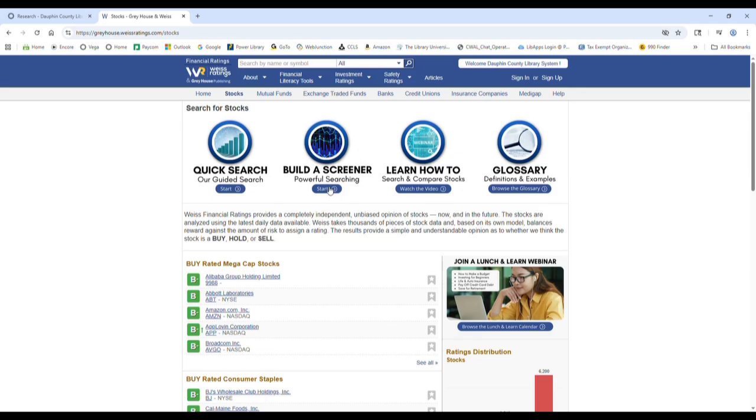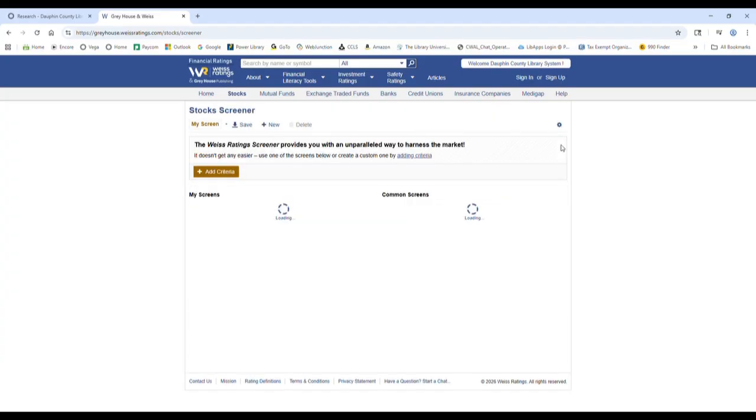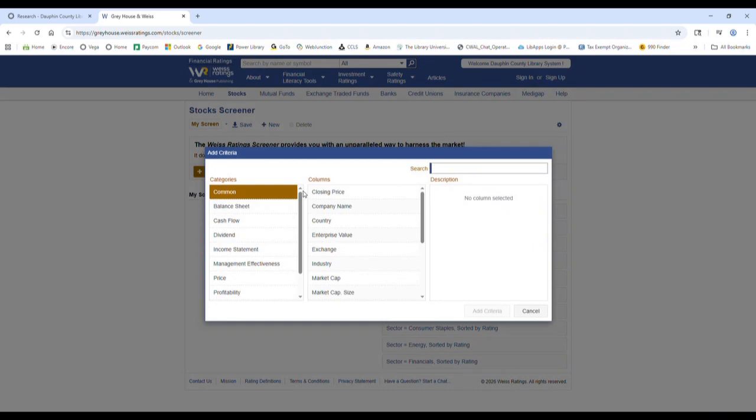And you can actually build a screener from scratch by adding criteria that are important to you. I'm going to go ahead and clear this out. Over here you have some common screens that you can use if you don't want to start completely from scratch. But if you want to, you can click on Add Criteria and you can build your own personalized search based on what's important to you as an investor.